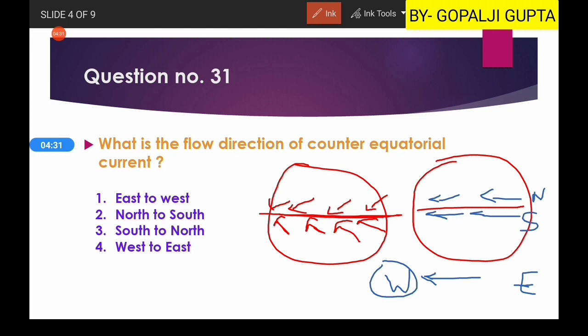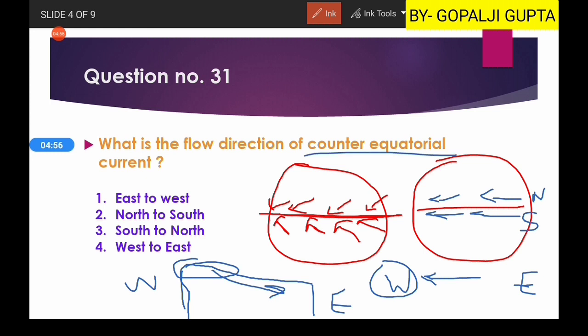Then what will happen? You will have a high pressure gradient, like this is your eastern area and this is your western area. Then water is moving towards here, so here there will be a mound type shape and excess water mass. So this water mass will flow in the returning direction, and this returning direction is known as your counter equatorial current.